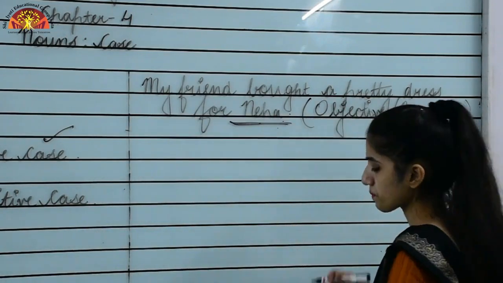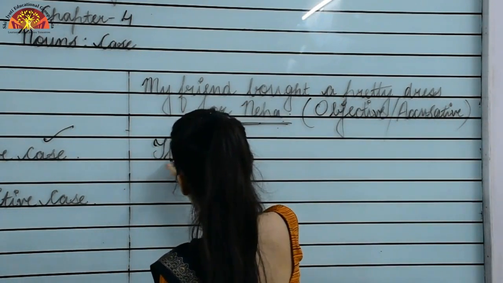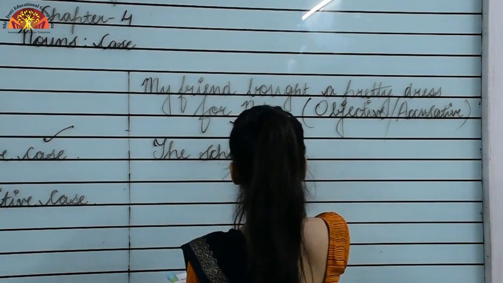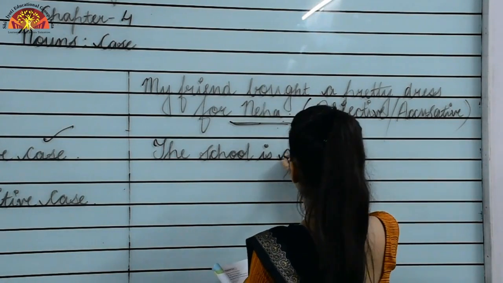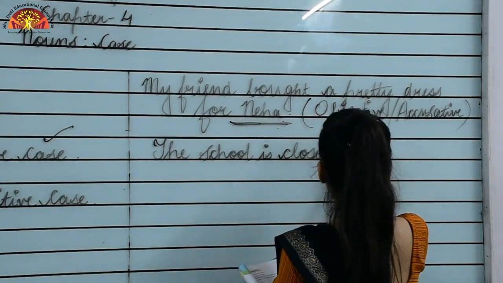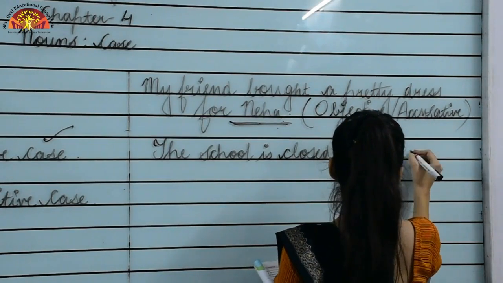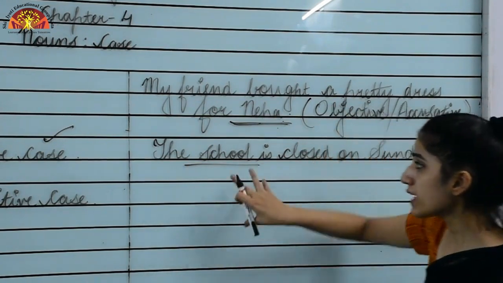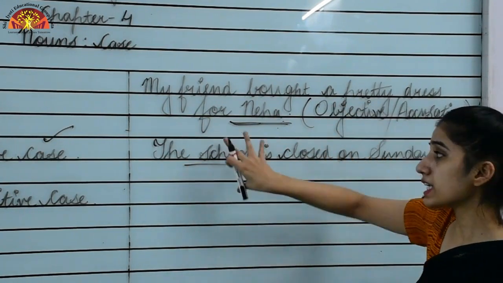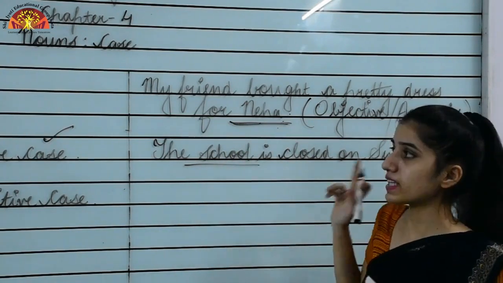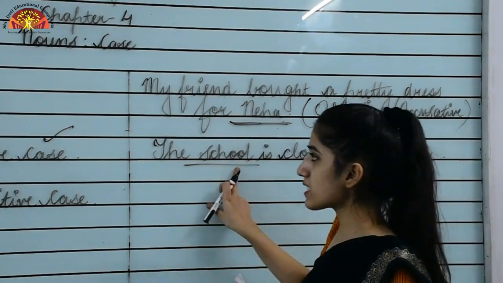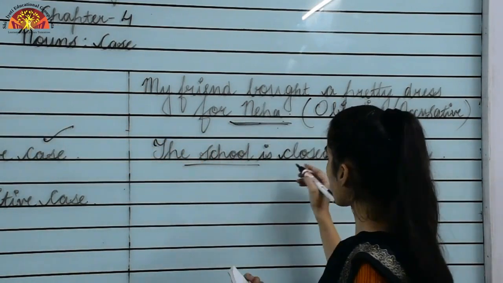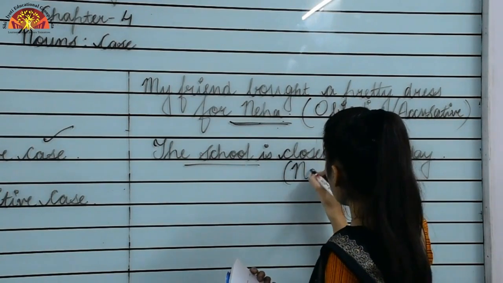Now I am taking examples from your book only. So let's see. The school is closed on Sunday. Okay, and I am underlining school over there. Now at what position is it? It is at the subject's position. It is representing the subject in a sentence, right? That is why this would be of nominative case. The answer for this is nominative.